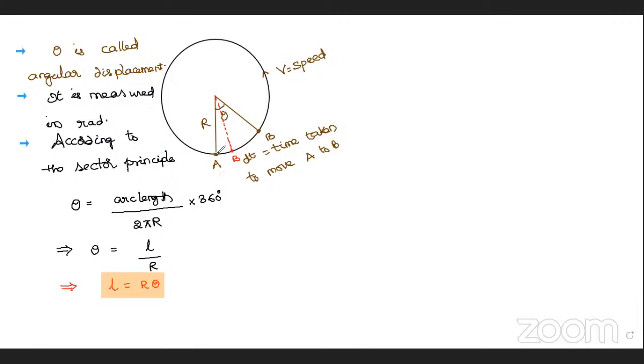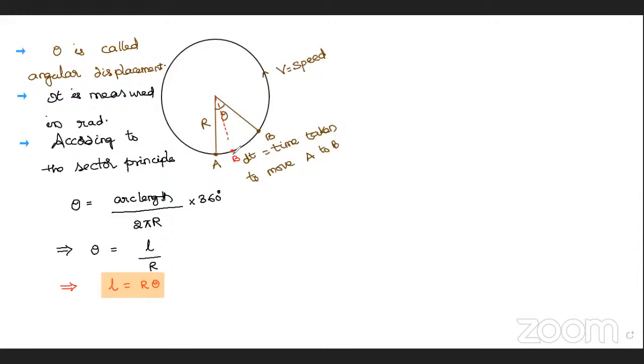If it is a small sector, the arc length appears to be a straight line. If I measure a length in a straight line, I have to call it, by following the norms and rules, a displacement. Am I right? The length measured in a straight line is called displacement.